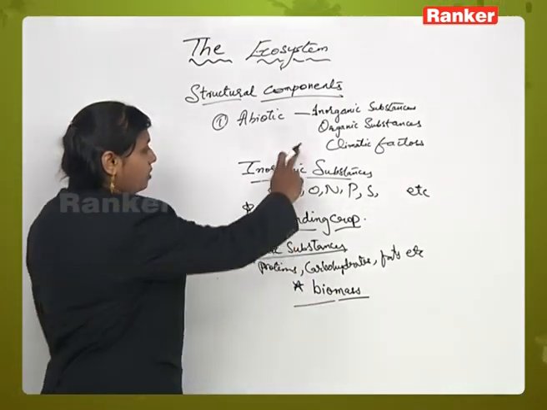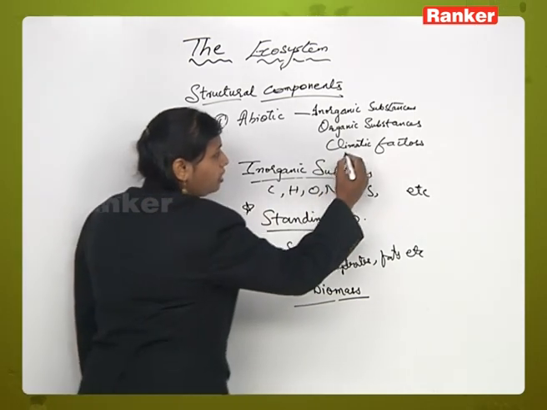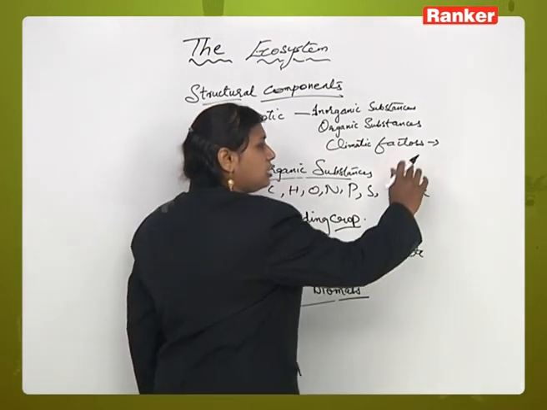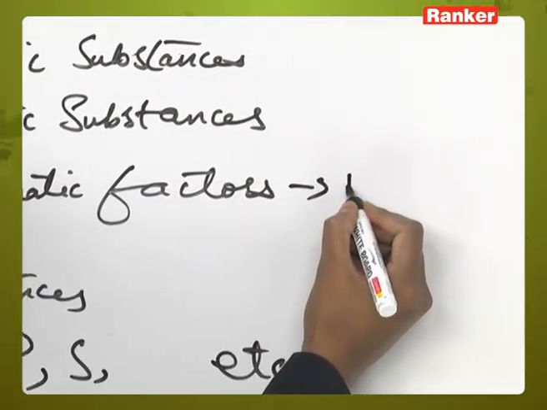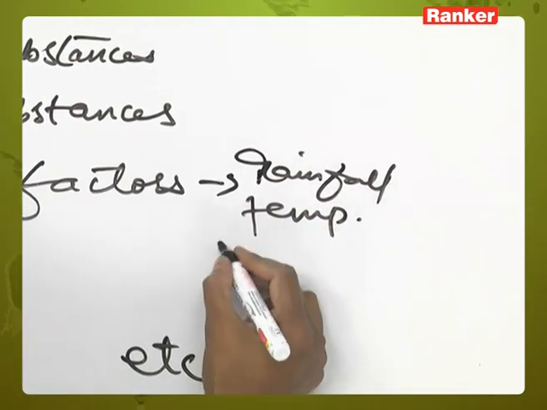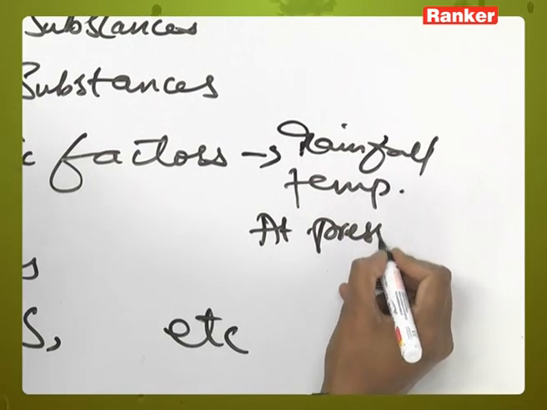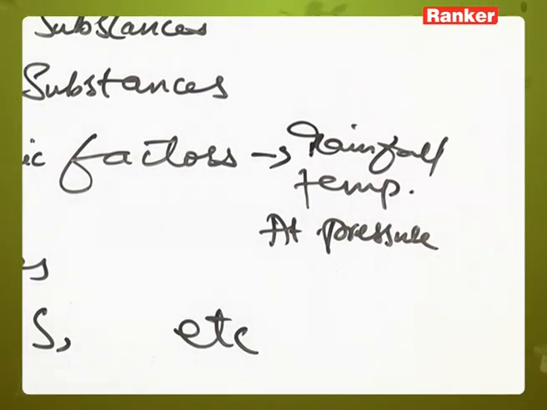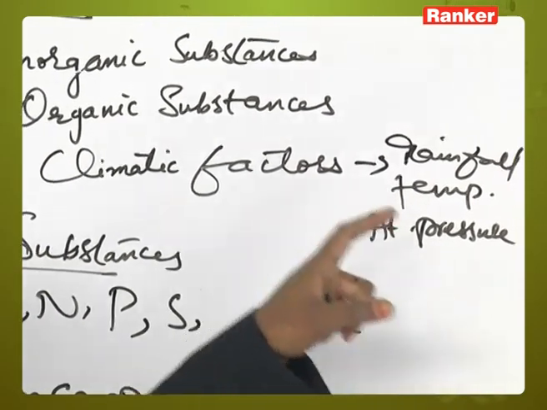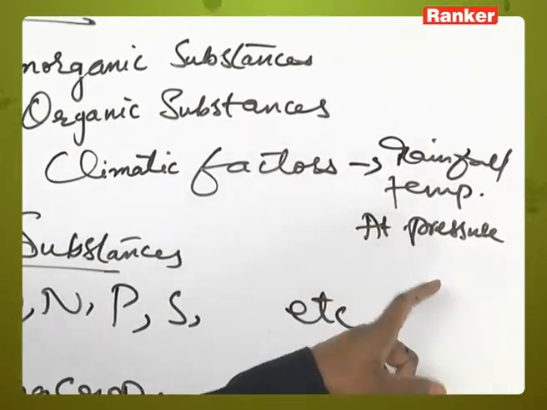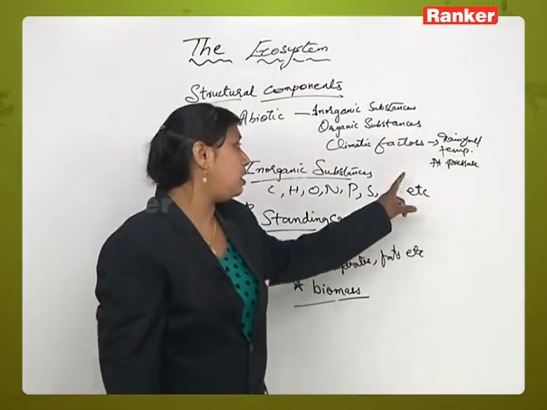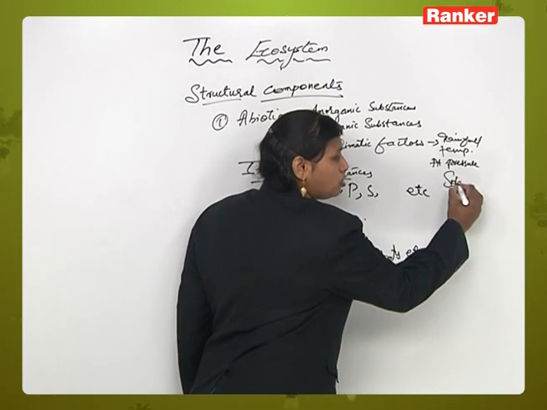Okay, next one we have is the climatic factor. In the climatic factor we will take into consideration the atmospheric pressure, rainfall, temperature. All these will be taken into consideration. Now whatever may be the rainfall, temperature, atmospheric pressure, it needs energy, right? The ultimate source of energy which is coming to the ecosystem, the basic source of energy, you will get it from the sun. So it will be in the form of solar energy, right?